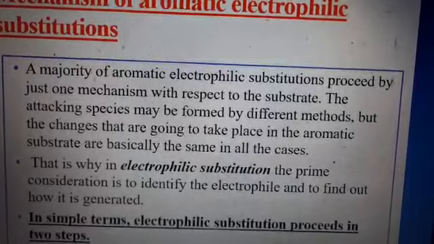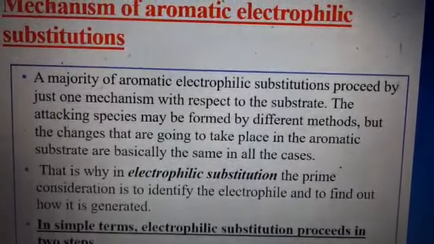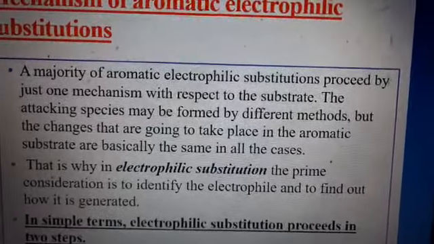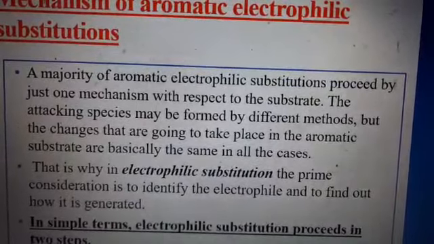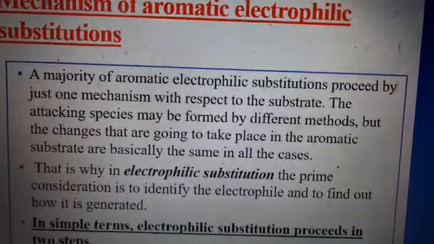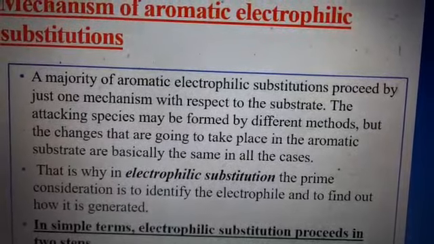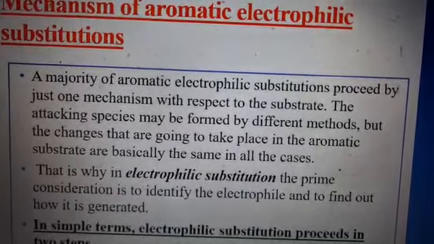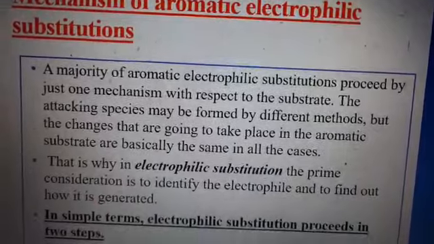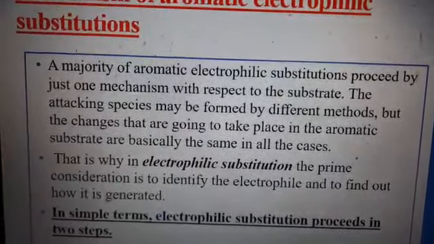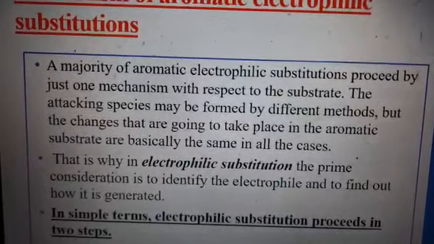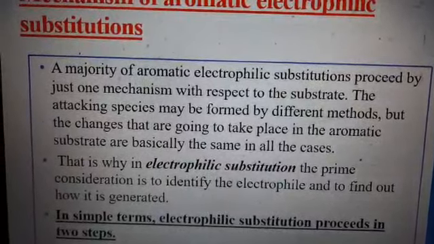The attacking species is an electrophile, but the changes that are going to take place in the aromatic substrate are basically the same in all cases, whether they are homocyclic aromatic compounds or heterocyclic aromatic compounds having one ring, two rings, or three rings.